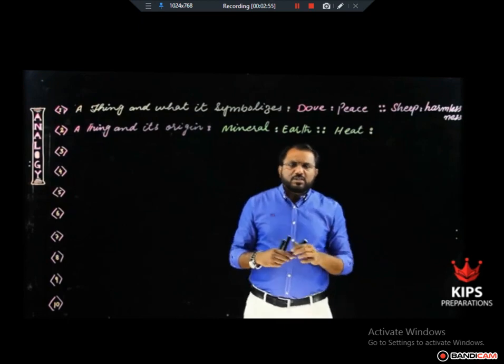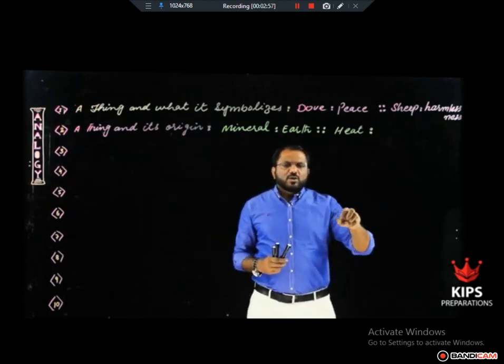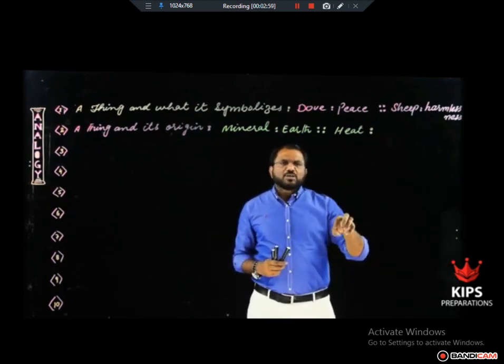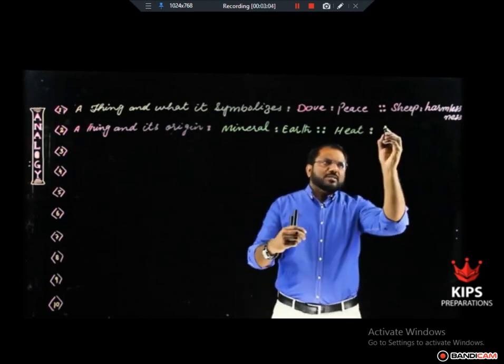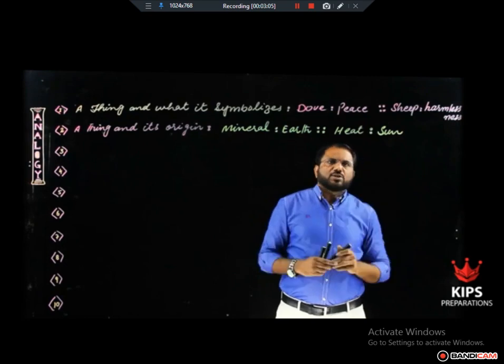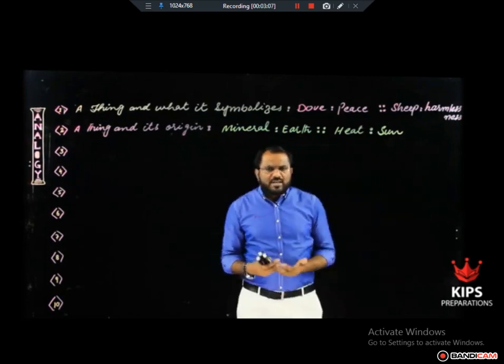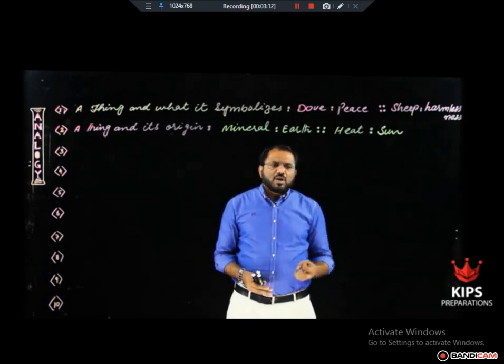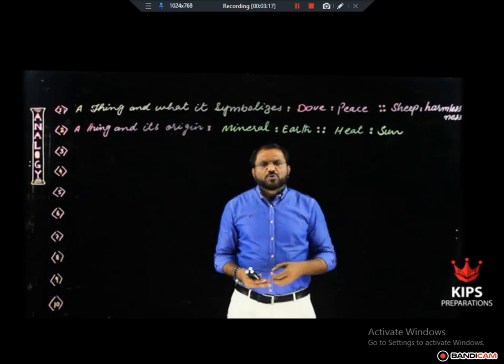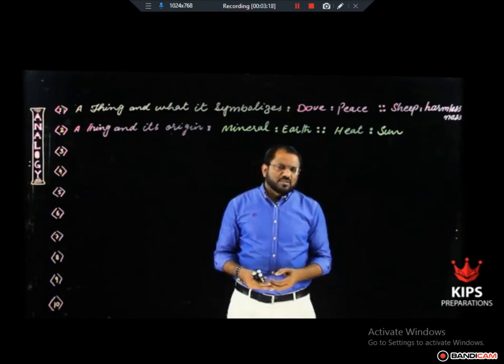The place, the storehouse where we get certain things, that storehouse is called origin. So actually heat comes from the sun. So sun is the origin of heat. There are many other pairs in which the same relationship can be found. For example, where does juice come from? Juice comes from fruit. So fruit is the origin of juice.